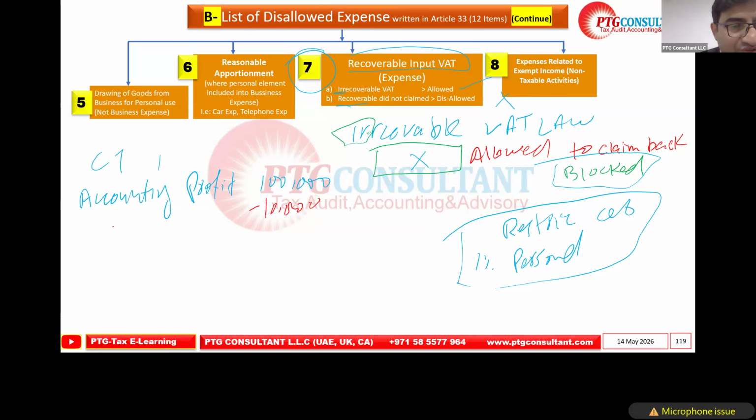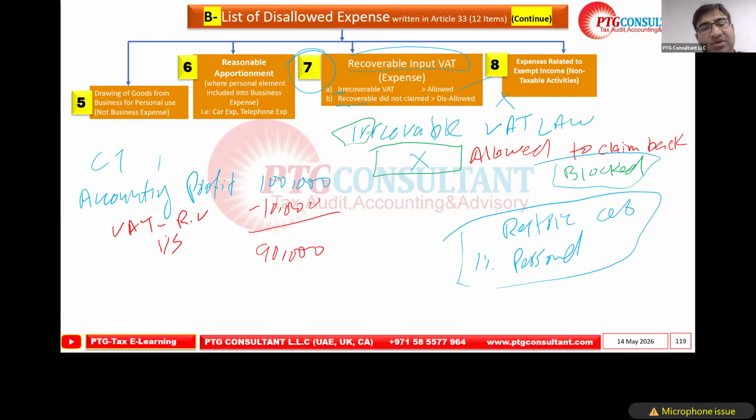What is this 10,000? VAT on a restricted vehicle. So our accounting profit is 90,000 after that. Why did we deduct it here, why did we put it in the income statement?